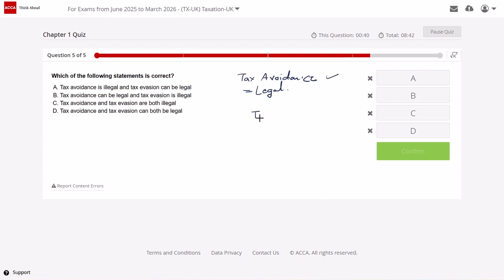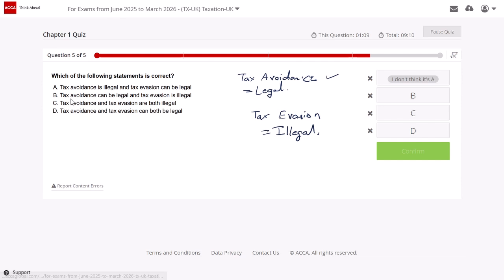When I talk about tax evasion, even in this case you are trying to save your tax, but by illegal means, either forging documents or maybe not disclosing any information. So tax evasion is something illegal. Okay, so what does the statement say? Tax avoidance is illegal. No, tax avoidance is legal. So statement A is incorrect. Okay, so I will rule out A.